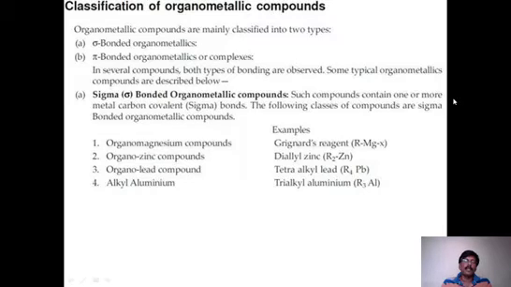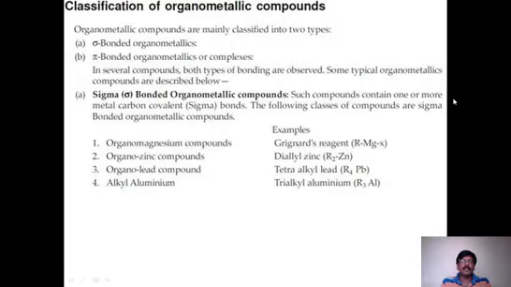It may be covalent, and sometimes it may be ionic in nature. For ionic organometallic compounds, we generally use highly electropositive elements like sodium and lithium, which produce highly ionic bonding. So ionic organometallic compounds are formed from first group elements, and sometimes even second group elements.